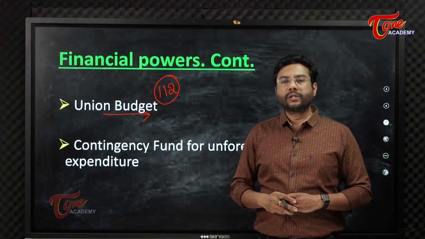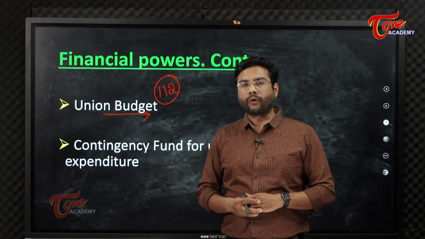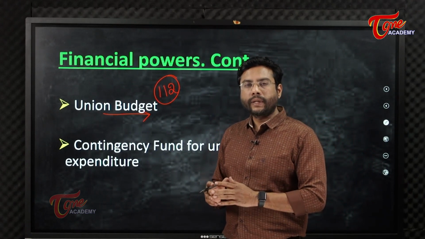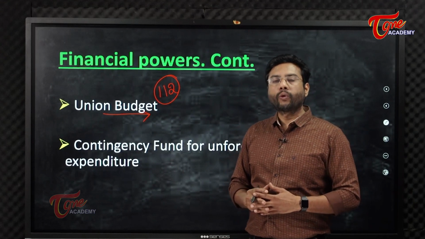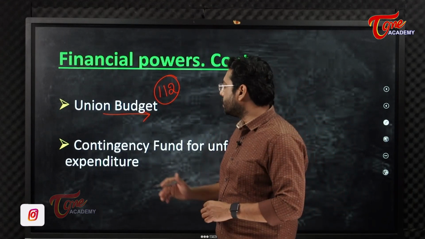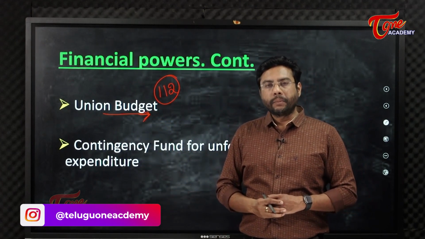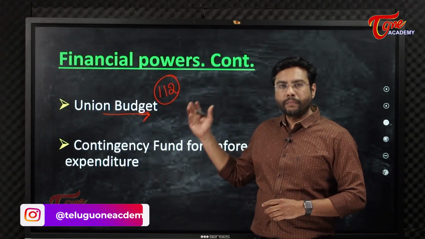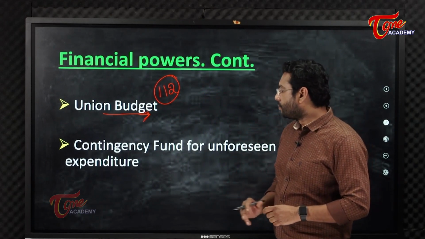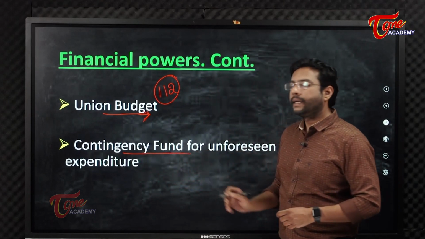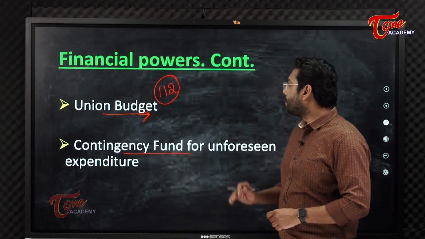So annual financial statement, which has both revenue and expenditure part of the government, talks about the entire financial position of the country, that is both fiscal policy and monetary policy. So budget, which is a lifeline of any democracy, has given the President powers to decide on presentation of the budget. As we understood, contingency fund is an emergency fund which is under the disposal of President of India.